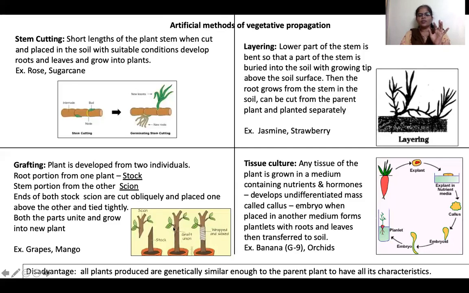We'll tie this with the thread. When tied like this, these two pieces get united and they'll grow into a new plant. Okay, this is called grafting. Usually it is done with grapes and mango.